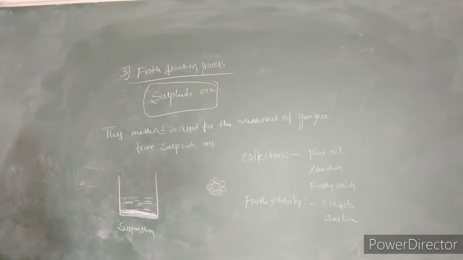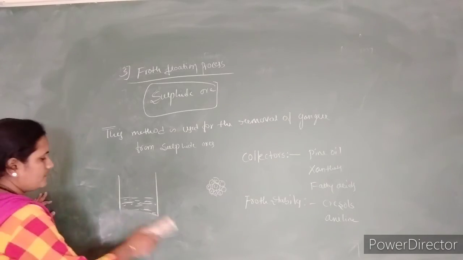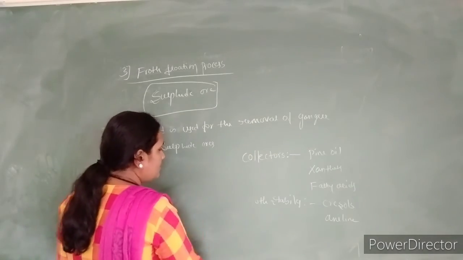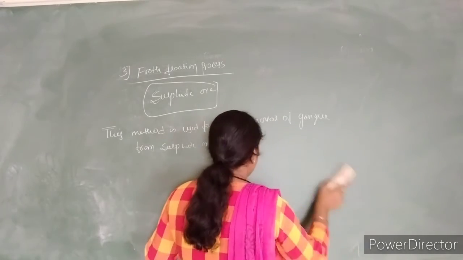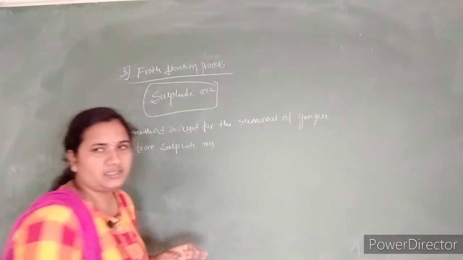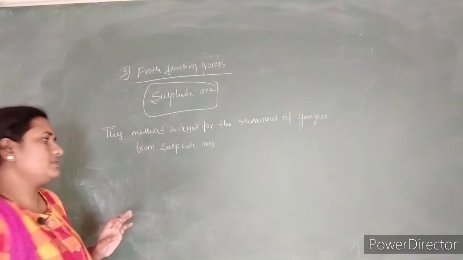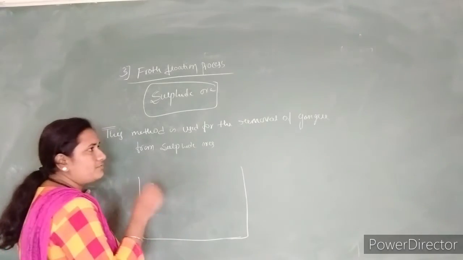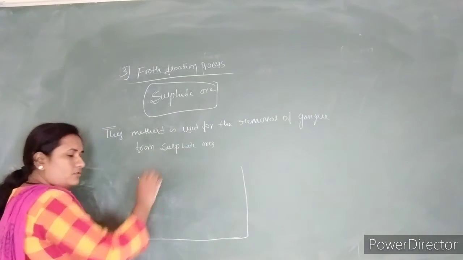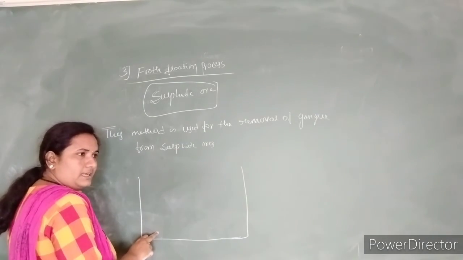I said that whenever we make the suspension, only the gangue materials are attracted by the water, meaning they wet in the water, but not the ore particles. So in the container, we take the mixture of ore as well as gangue, meaning the sulfide ores, and simply add it to the container.